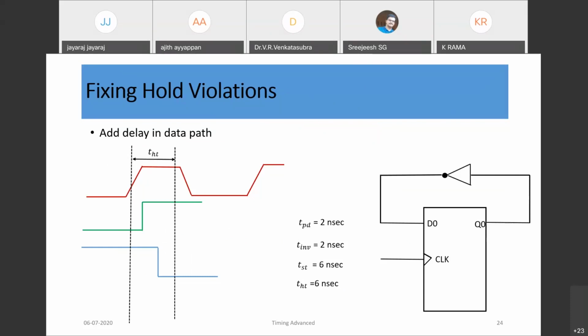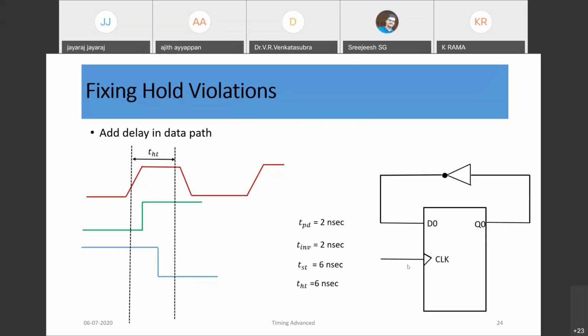Another case: suppose there is a hold time violation. So we can recall this example. If you see this circuit, TPD is say 2 nanosecond and the T inverter is 2 nanosecond. So 4 nanosecond after the input would change, but T hold is 6 nanosecond. So the hold time constraint requirement is basically TPD plus T combo logic should be greater than T hold. But in this case, TPD plus T inverter, the combo logic, is 4 nanosecond and T hold is 6 nanosecond. So it is within the hold time window.